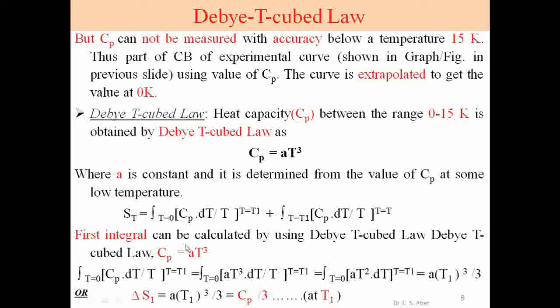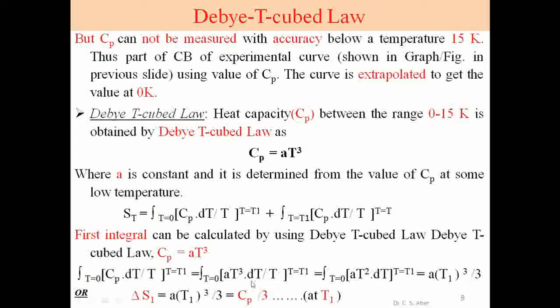The first integral can be calculated by using the Debye T cube law. We substitute the value Cp as A T cube in this equation. So this is the first integral, delta S1. We substitute the value of Cp, that is A T cube.